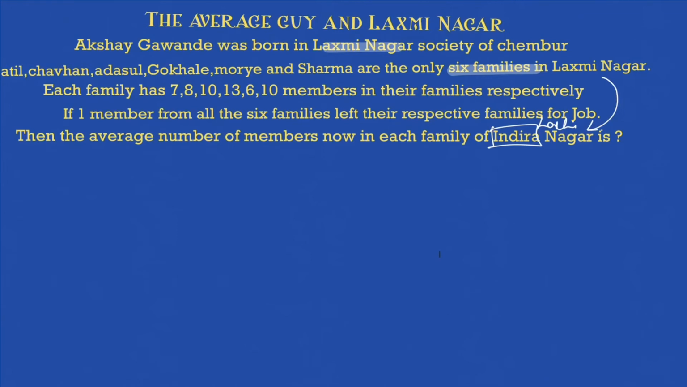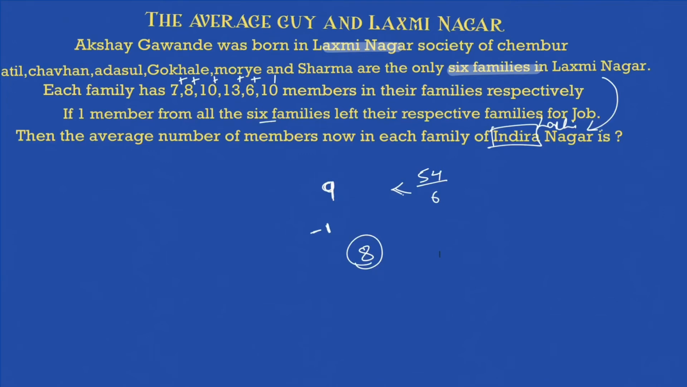So how will you solve this? Initially you got the average as what? 9. How did you do that? Add all of them and divide that by 6. So you got the average as 9. Now one member from all the 6 families left, so the average will reduce by 1. 9 minus 1, the new average will be 8, and that's it. That's how you reach your answer, because you're subtracting 1 from each one of them, right?